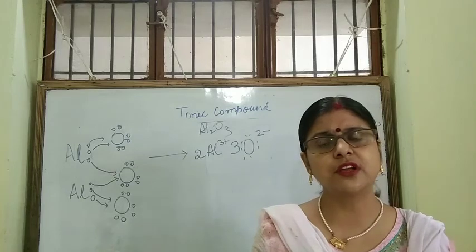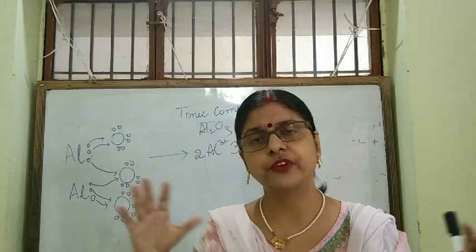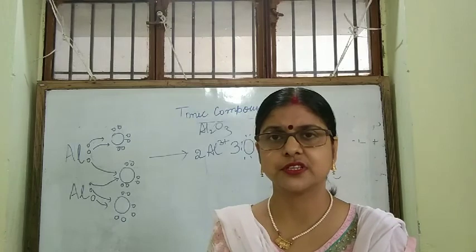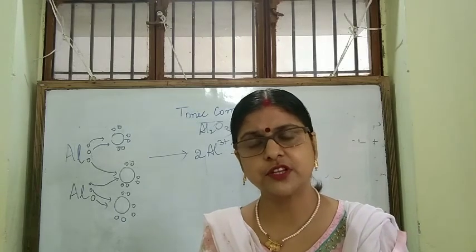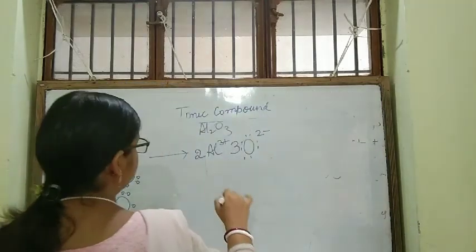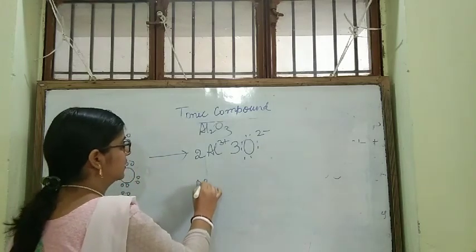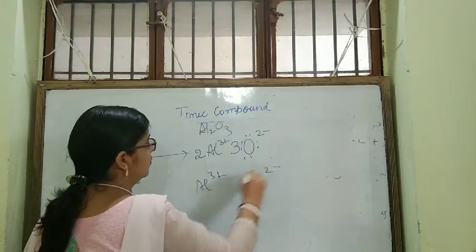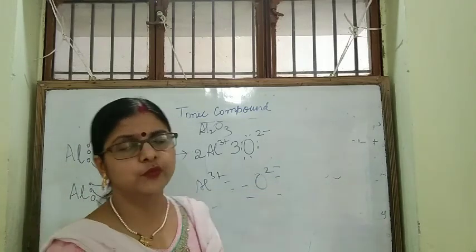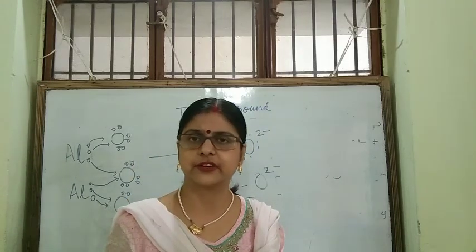So in aqueous solution or in molten state, the ions are free to move. In aqueous solution or in molten state, these ions will move far away from each other, so the attractive force will decrease, and these ions will move and that will be responsible for conduction of electricity.